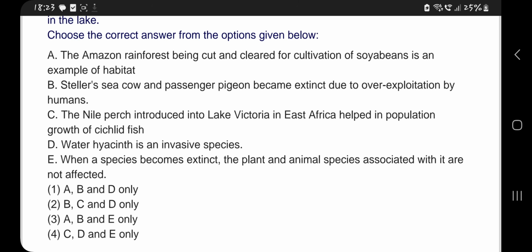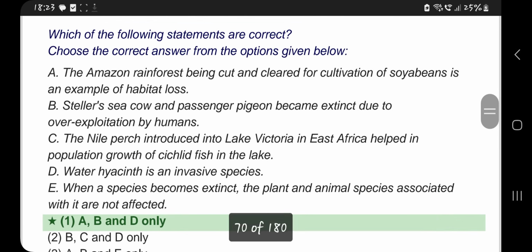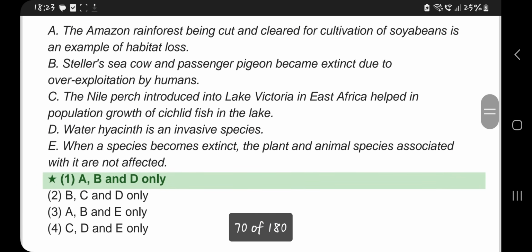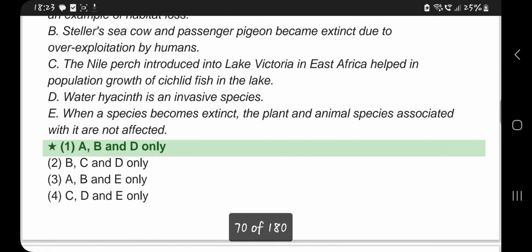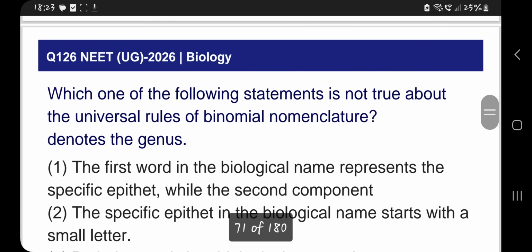So A, example of habitat loss, A is correct. A, B and D. Let me see the first option, yes. Stella's sea cow, A, B and D only. Nile perch introduced in Lake Victoria in East Africa helped in the population growth of cichlid fish. Helped in population growth, that is wrong. It is reduction in cichlid fish, not population growth. That is the reason A, B and D only is the correct option.